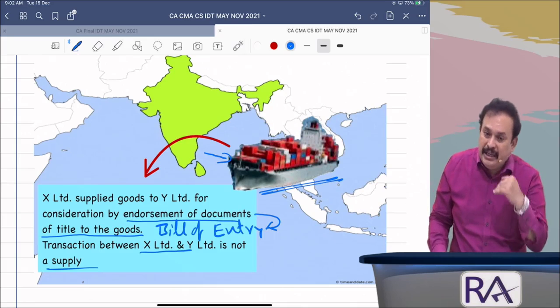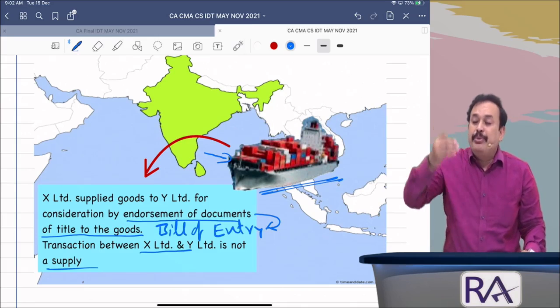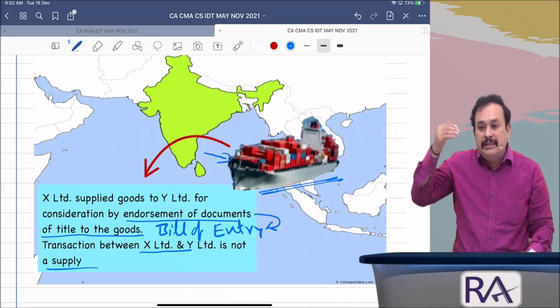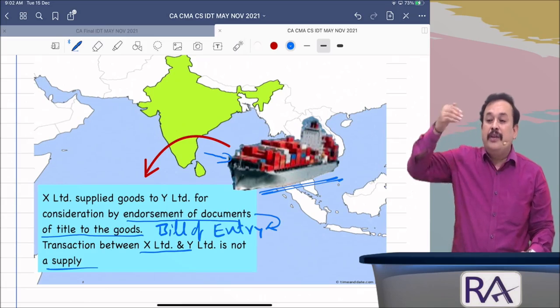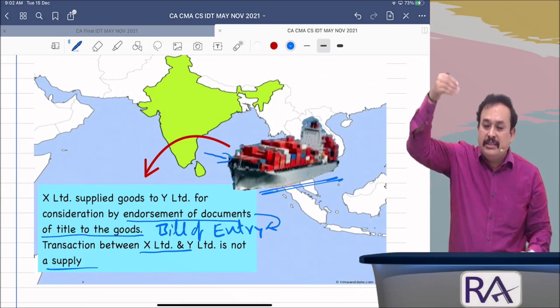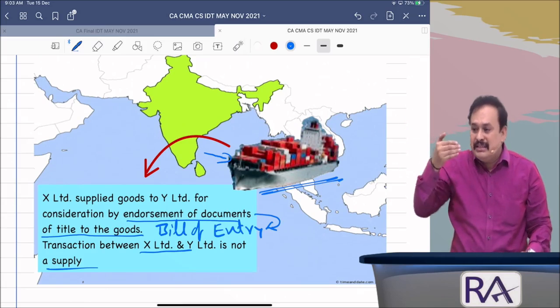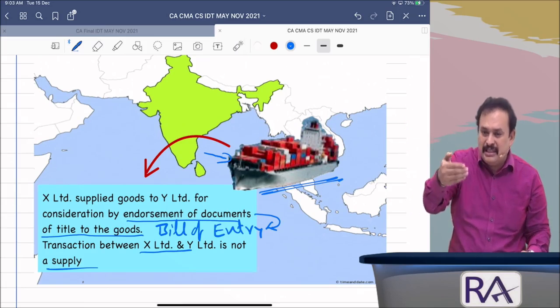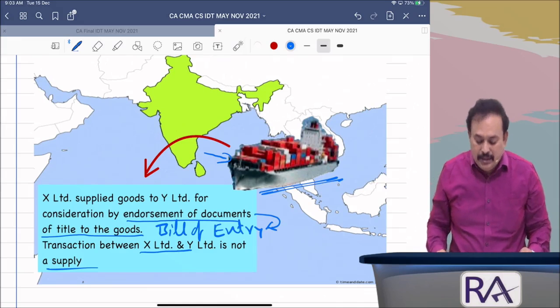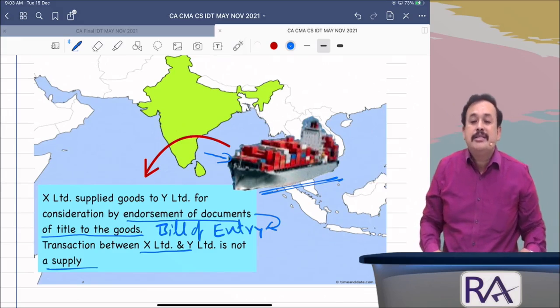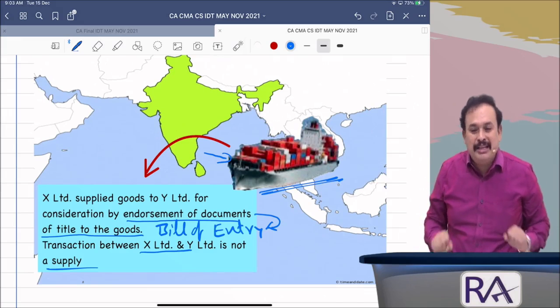Under 8B, supply of goods after the goods have crossed the customs station of the country of origin, where the goods are transferred by a supplier in India to another person, is not a supply. So these are the 8 points covered under Schedule 3.